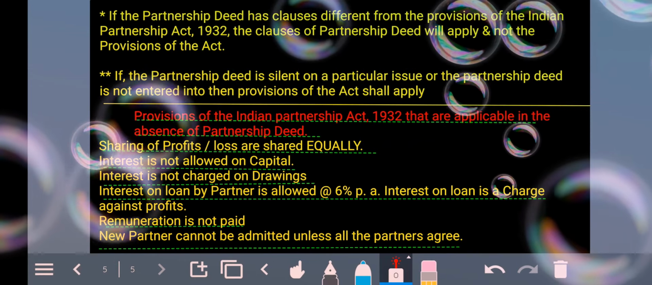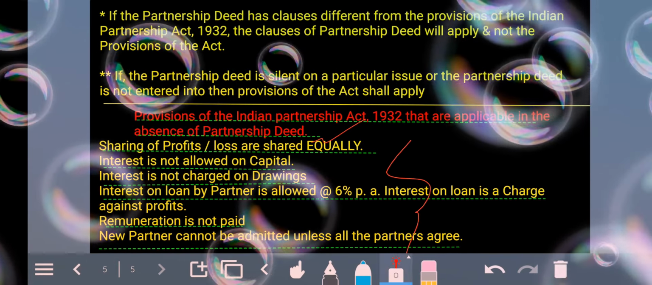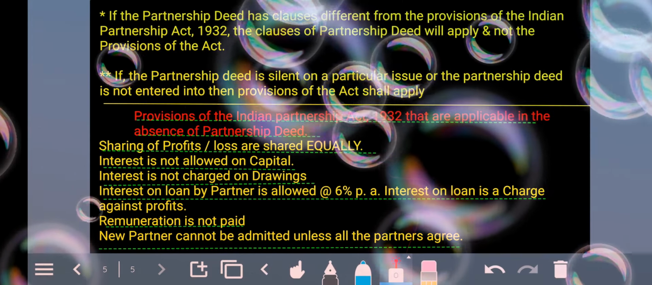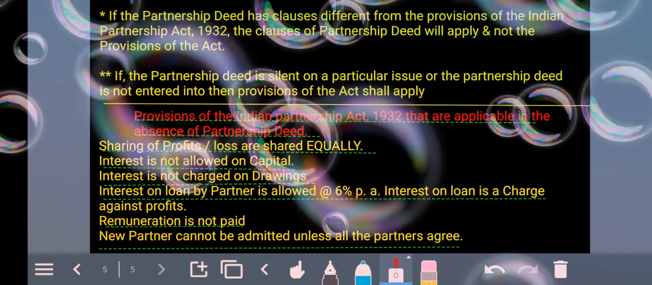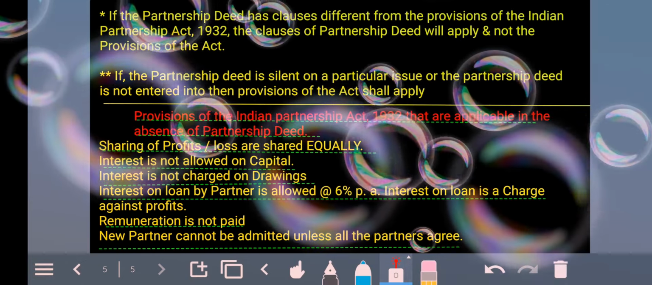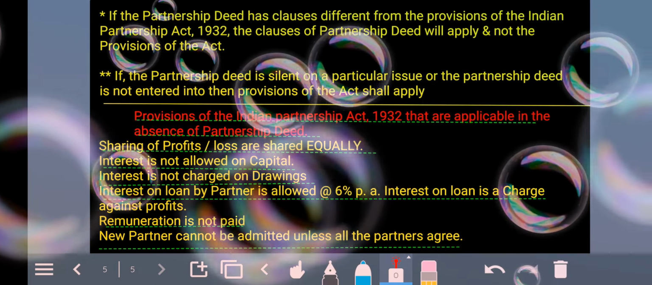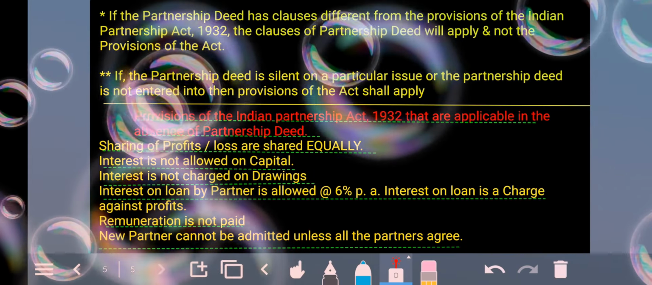So in the absence of a partnership deed, you are going to be following all these provisions, which are very important to remember, because questions can come in an indirect way, or just to check whether you have gone through the theory part or not. So just keep all these things in mind, and that's it for today, and I will be uploading the next part of the videos very soon.